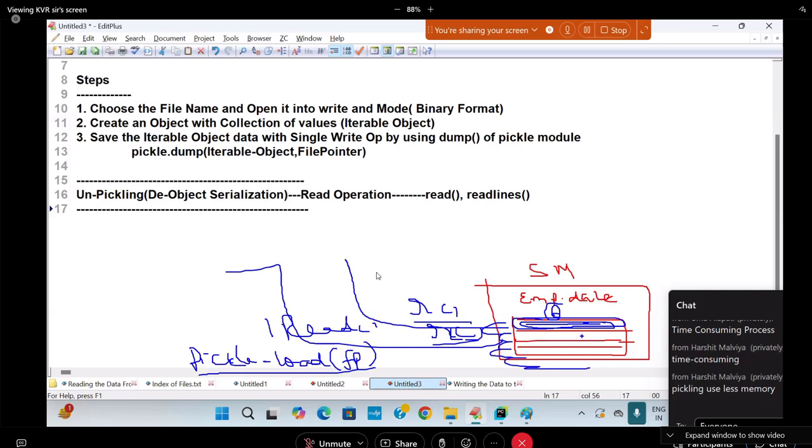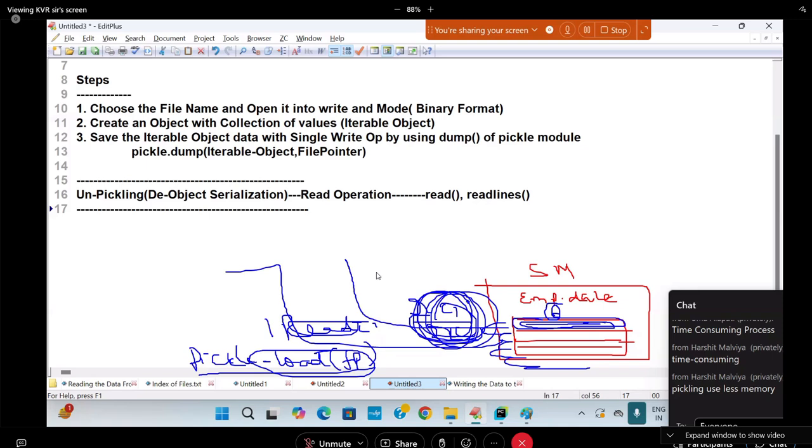So how is it loading? What is the difference between load and read lines? Read and read lines will read the values value by value. But the load function will load the complete content of the record at a time into the object in main memory. That's what I said in the beginning day. Every object will become a record, every record will become an object. It is called a stream, I said. How is it done? With pickling and unpickling.